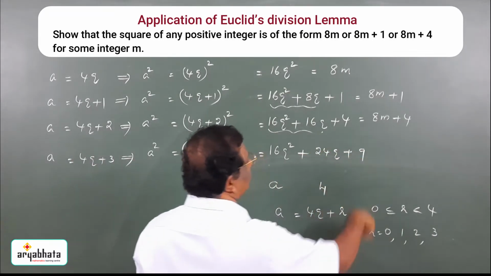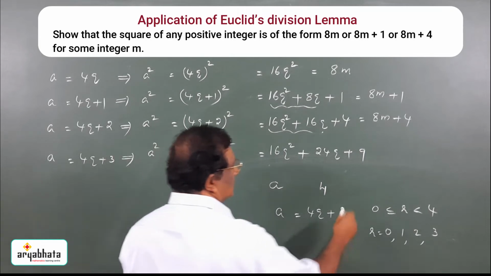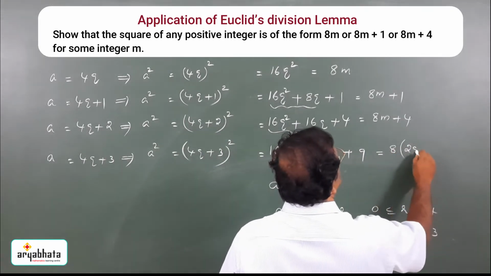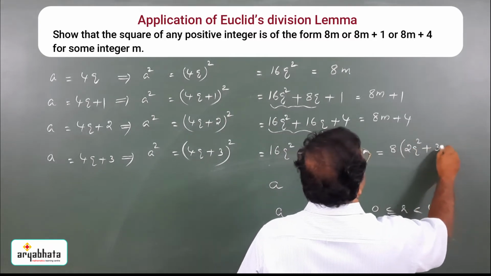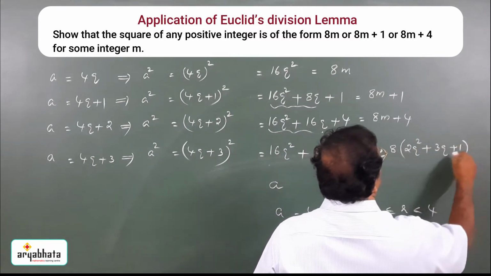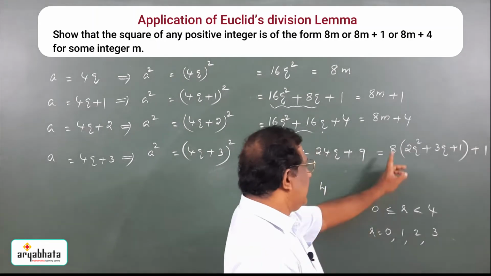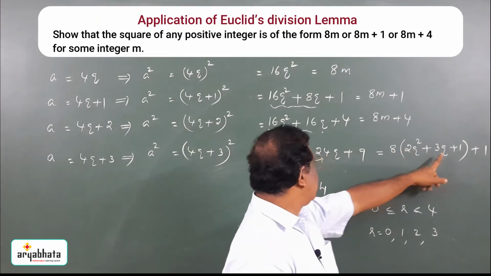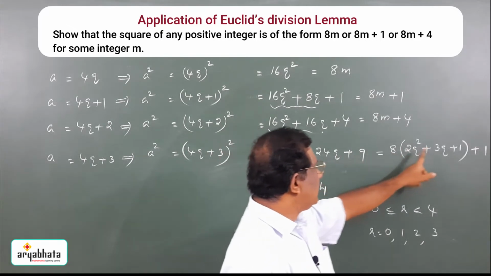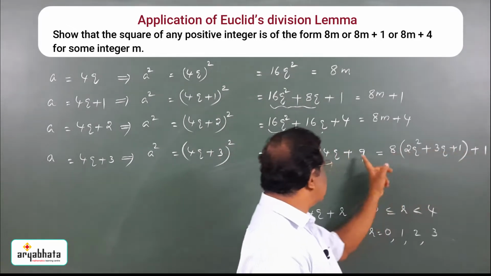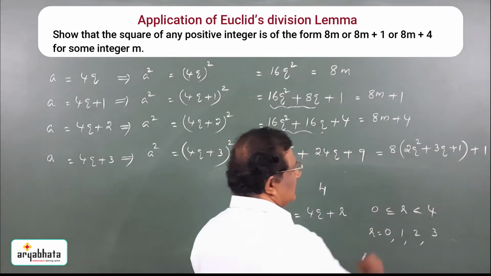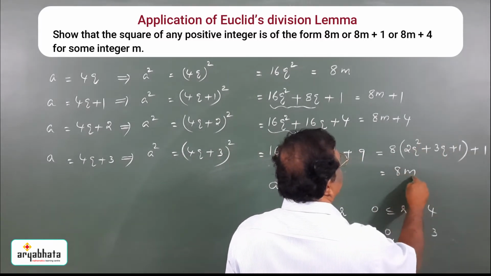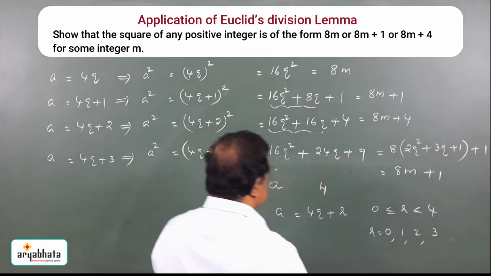24q plus 1 squared gives 9. See, I can write 8 into (2q squared plus 3q plus 1) plus 1. 8 into 2q squared is 16q squared, 8 into 3q is 24q, 8 into 1 is 8, and 8 plus 1 is 9. So what is this? 8 into an integer, 8m, a multiple of 8 plus 1.